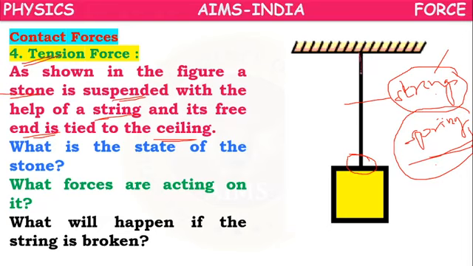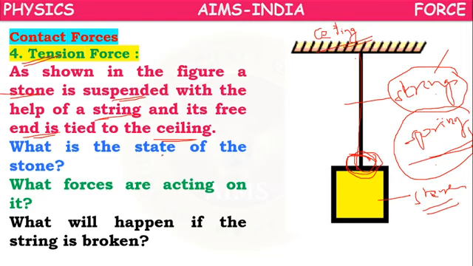Here we have taken a string. To one end we have suspended a stone. The other end of the string is tied to the ceiling or a rod.